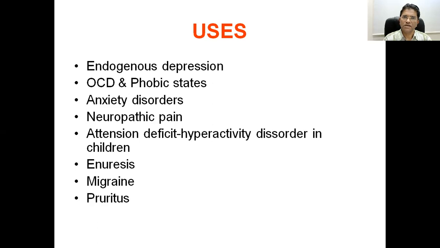For migraine, that is a half-side headache, we have a number of drugs. Of course, NSAIDs and beta blockers are good drugs. But in some cases, SSRIs give a good result. In intractable pruritus, or where excessive pruritus is there, one can also use an SSRI with a sedative property.